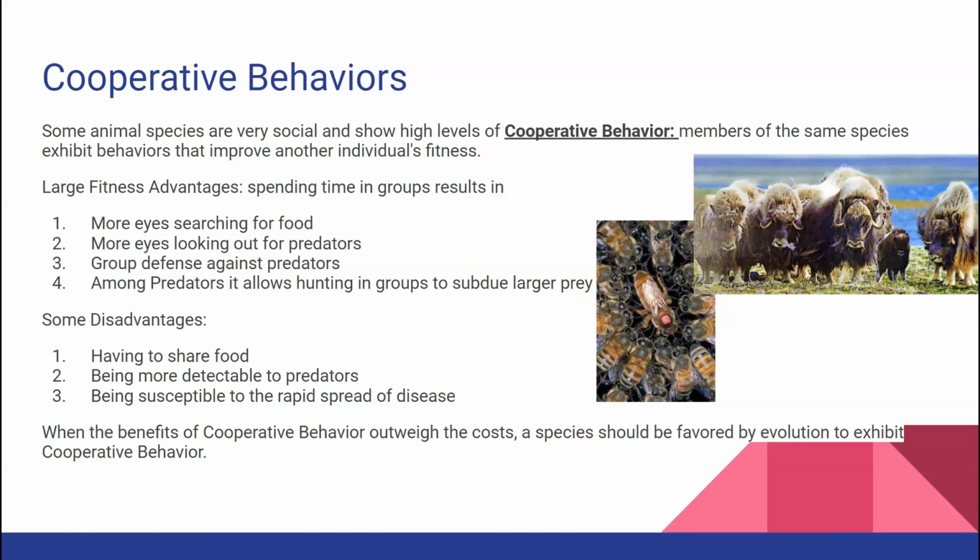Among predators, it allows for hunting in groups to subdue larger prey. Some disadvantages are having to share food, being more detectable to predators, and being susceptible to rapid spread of disease. So when the benefits of cooperative behavior outweigh the cost, a species would be favored by evolution to exhibit that cooperative behavior in the environment.